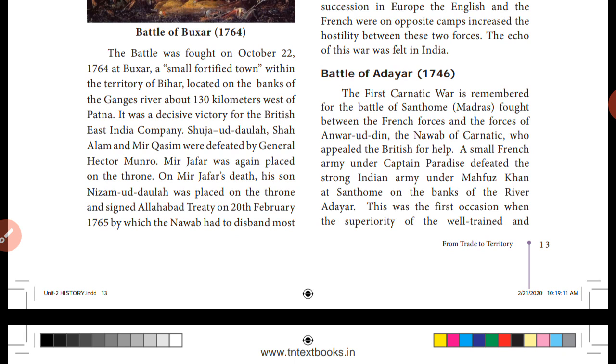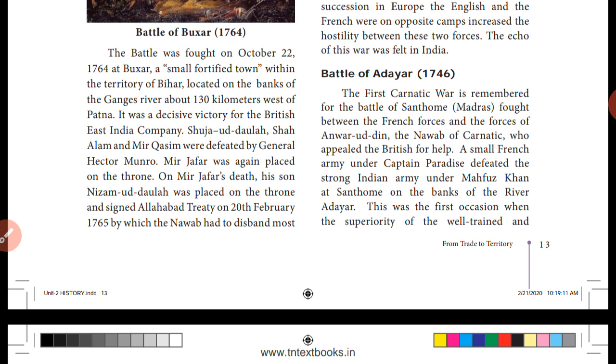A small French army under Captain Paradis defeated the strong Indian army under Mahfuz Khan at Chantoum on the banks of the river Adyar. So the French army defeated the Indian army. The Indian army's captain was Mahfuz Khan. The British supported the French, Paradis. So Paradis's army defeated the Indian army.